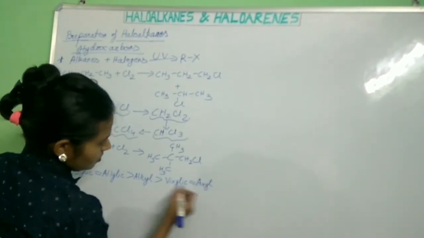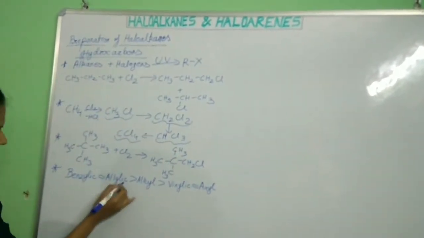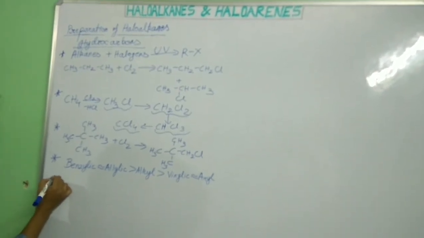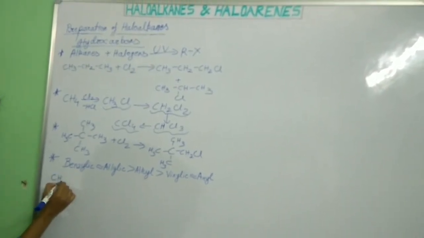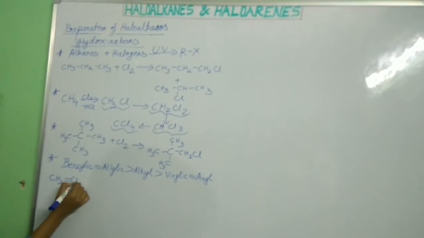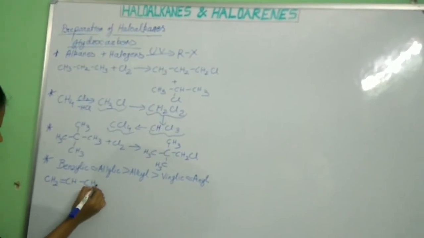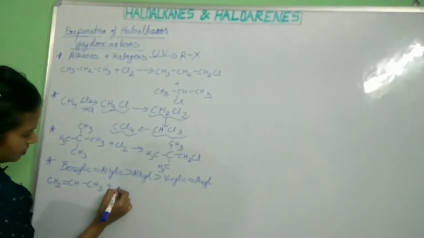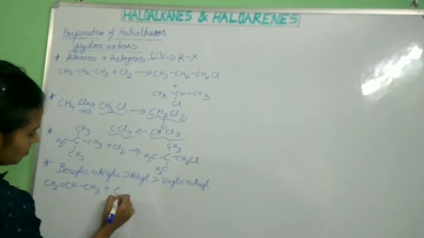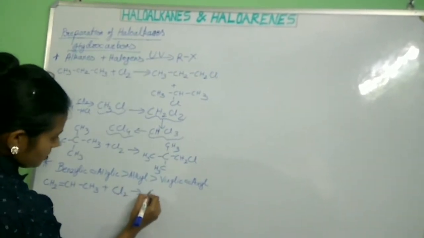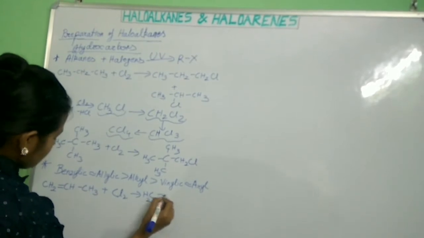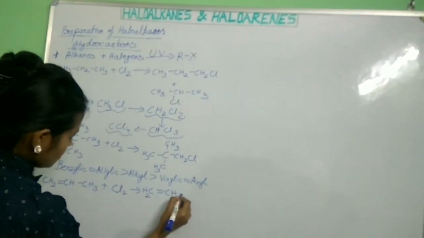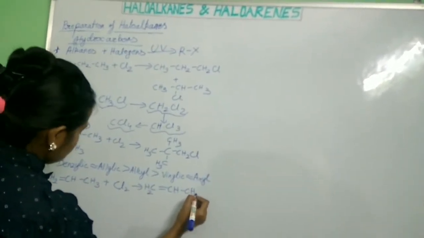This we all know. Now for allylic, if we want to take an example like CH2 double bond CH3 in presence of any halogen, what will be the product? CH2 double bond CH and CH2Cl.